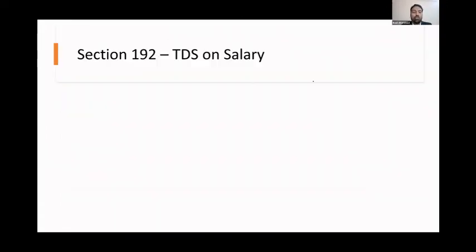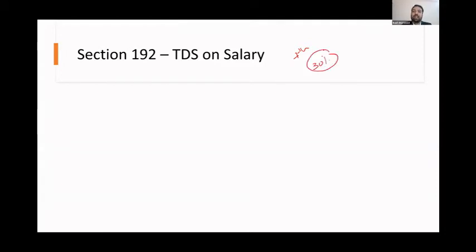Now we are looking into the most important aspect, TDS. As I told you, if you are not deducting TDS, or if you are not paying the deducted TDS on time to the government, normally it is 7th of next month, your expense will be disallowed.